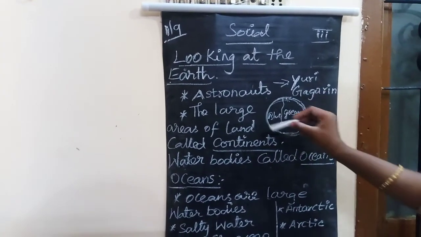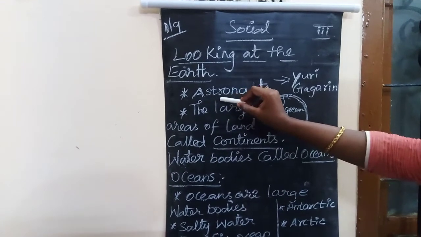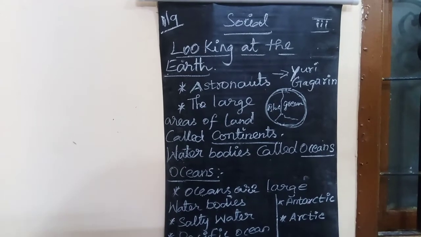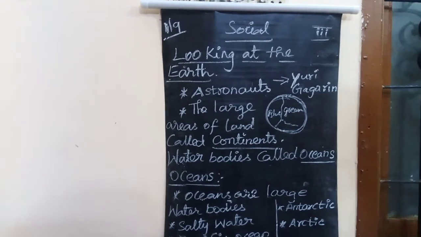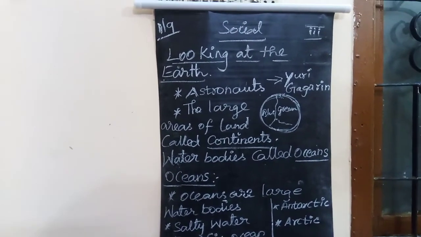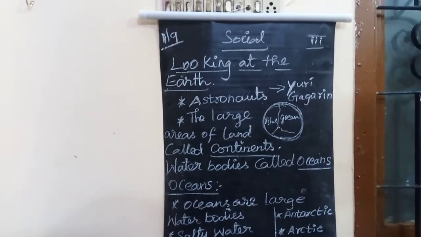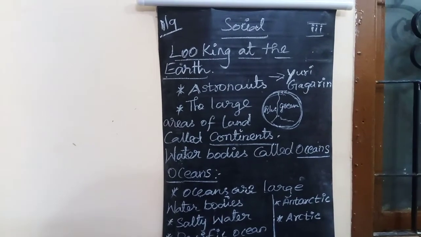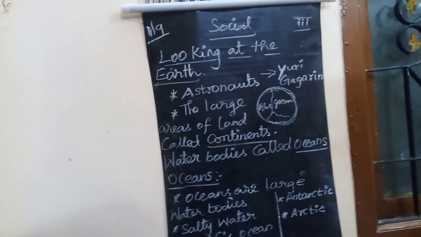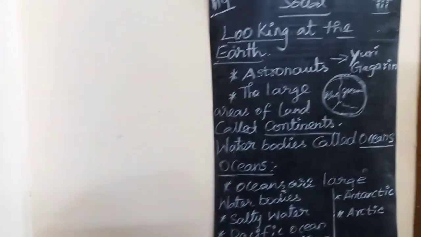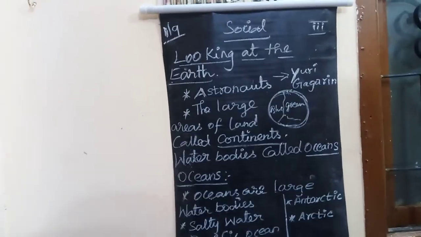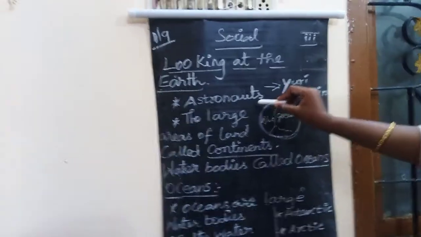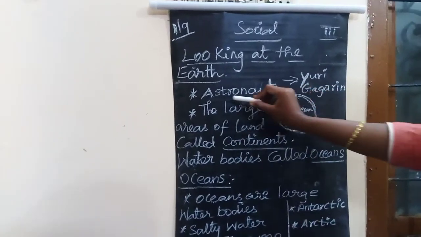And the first one, astronauts. Who is called an astronaut? Like a doctor: the person who treats sick people is called a doctor. And who is called an engineer? The person who constructs a building is called an engineer. Like that, an astronaut is the person who travels to space.